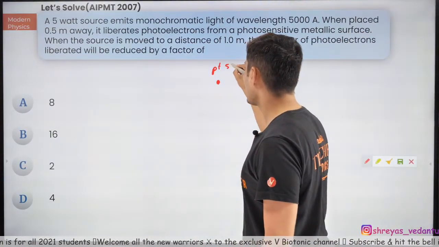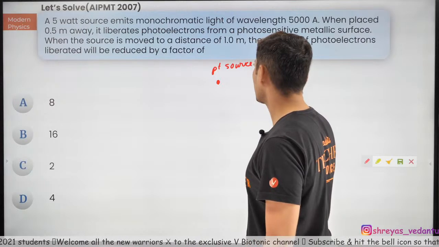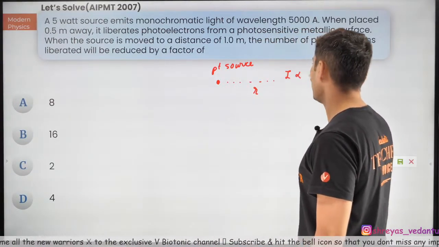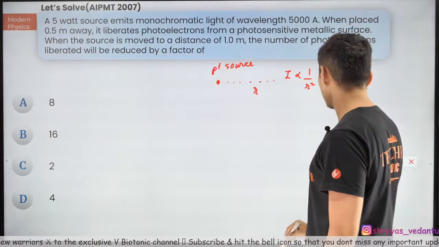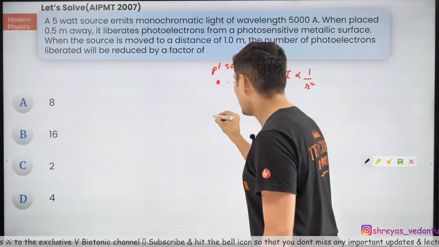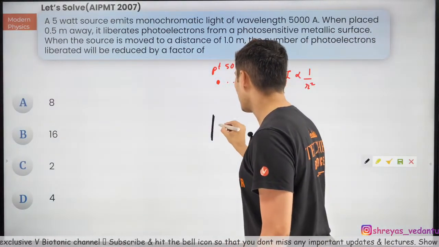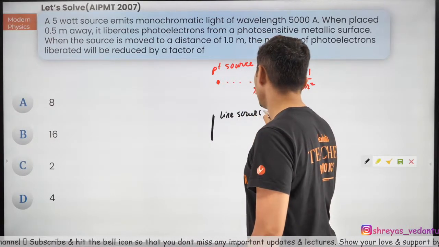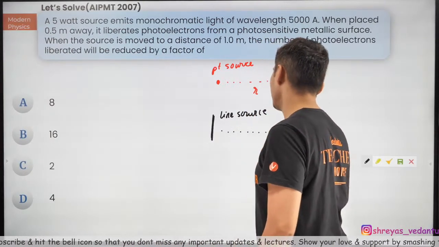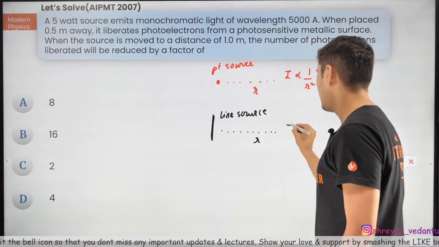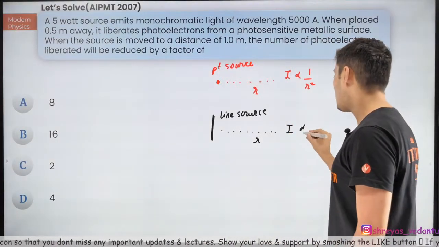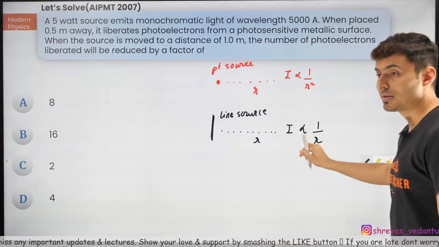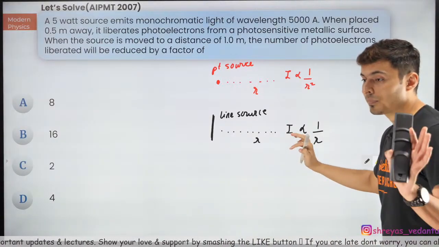For a point source, remember, if you are at a distance r, the intensity is inversely proportional to r square. Similarly, if you have a line source, keep this in mind. What is the intensity relationship? Well, it is not inversely proportional to r square, it is inversely proportional to r only.